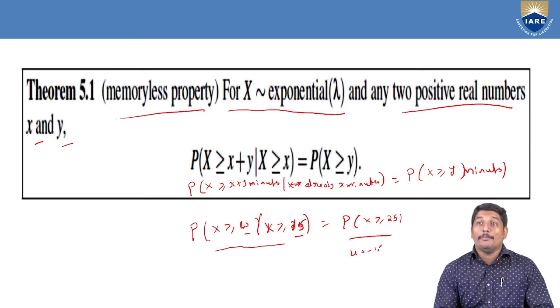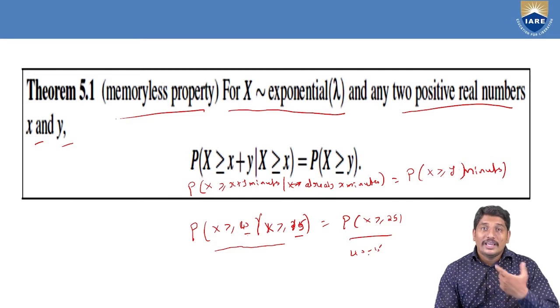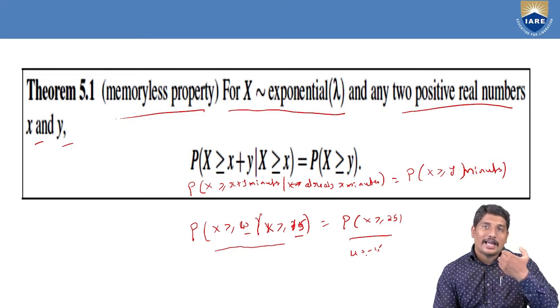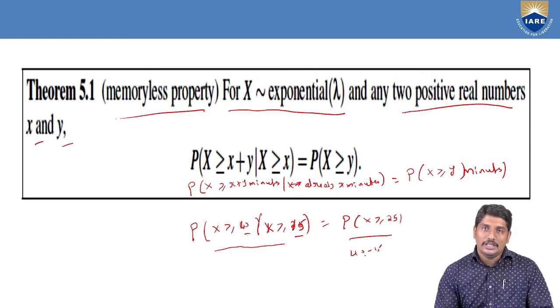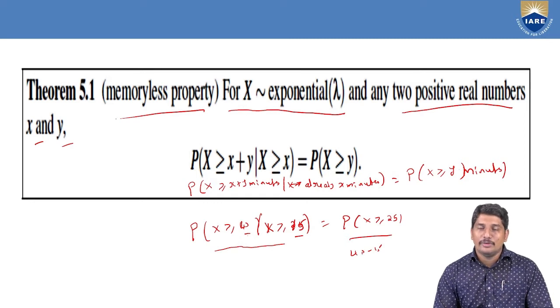This is what we call memoryless property. This helps us to calculate the probability quickly when the time bound is very high under exponential distribution. So let us look into the proof of this property, and then we'll see some applications of memoryless property.